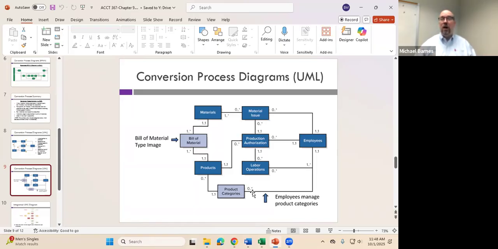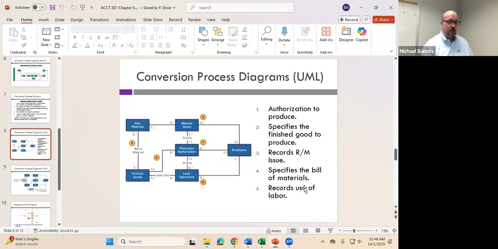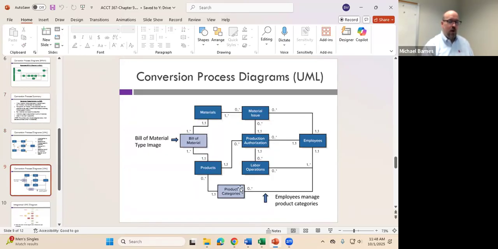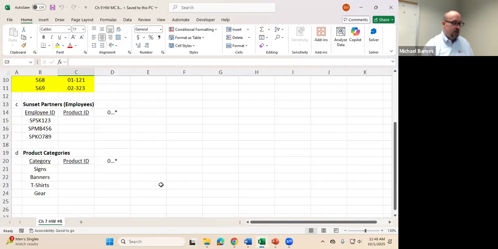I'm seeing very minimal reaction. I see a few people nodding their heads and everybody else is glazed over. This is really important. This is likely to be on the exam. This is why I'm asking these questions. Does everybody understand why this is a problem? Why this is a violation of the rule? We cannot use product categories as a foreign key in employees because it's possible that we could have an employee with multiple product categories.